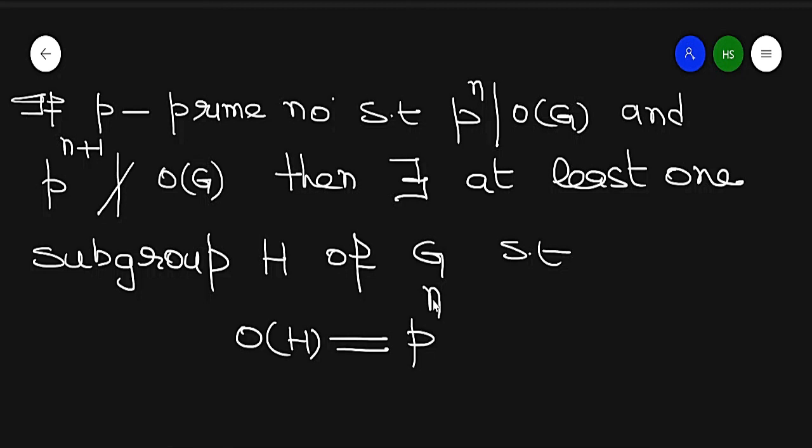So this H subgroup is called a Sylow P subgroup because